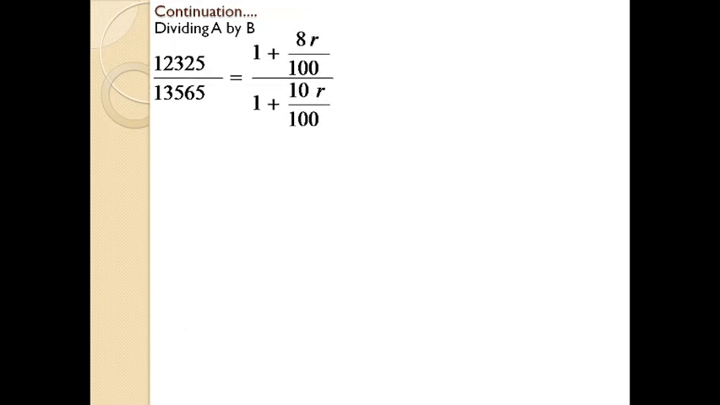Next, previously we have developed two equations. Now divide equation A by B. Then you will get this numerator part relating to equation A, and this denominator part relating to equation B. So we can write 12,325 equals 1 plus 8R divided by 100, divided by 13,565 equals 1 plus 10R divided by 100.